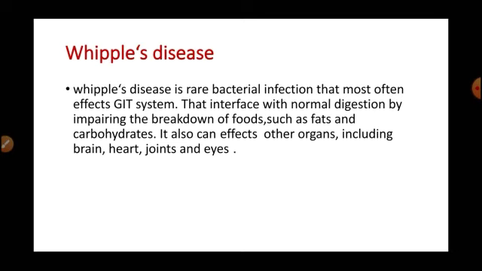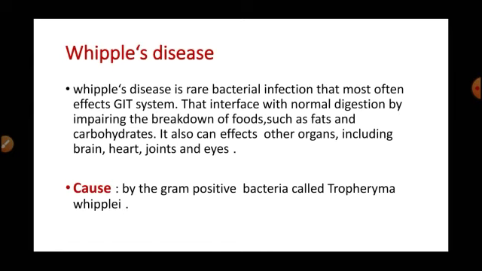So, Whipple disease primarily causes malabsorption syndrome because the mucosal lining of the small intestine is targeted and small lesions form within the intestinal wall. It can also affect other organs such as the brain, heart, joints, and eyes.